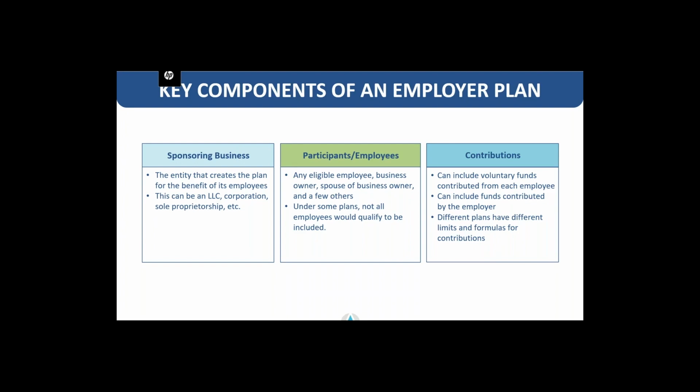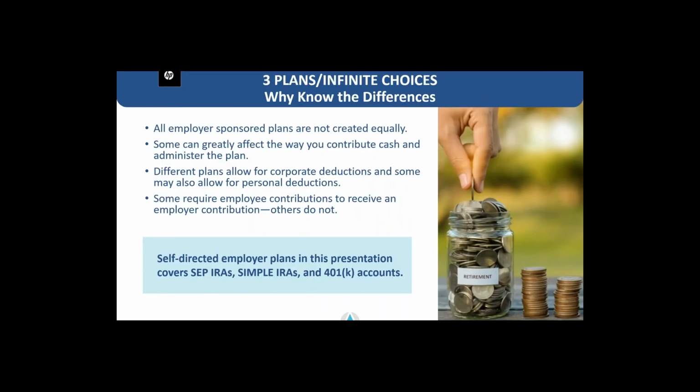The contributions or the money that you add into the plan can include voluntary funds contributed from each employee. They can include funds contributed by the employer, and different plans have different limits and formulas for these contributions. Now, there are three essential plans that we're going to be covering today. They are the solo 401k, the simple IRA, and the SEP IRA. And they are all not created equal.